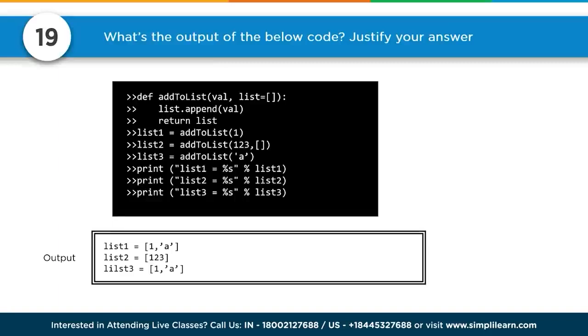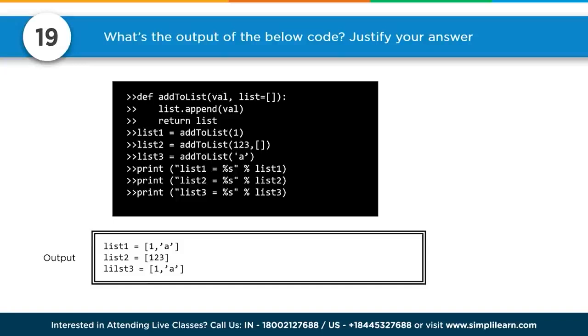List 2 equals add to list 1, 2, 3, empty bracket. List 3 equals add to list A. And then we want to print them. List 1 equals, and you can see the formatting. We have our placeholder, list 1, list 2, and list 3. So when it prints list 1, we get 1, comma A. And what you want to notice here is that list 1 and list 3 are equal.